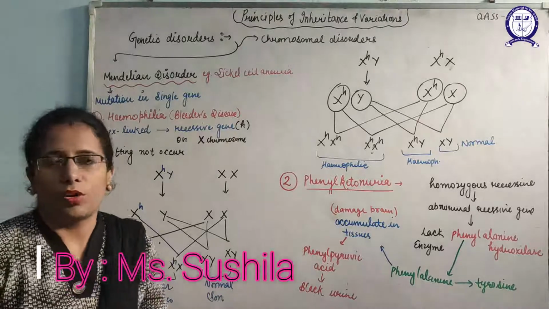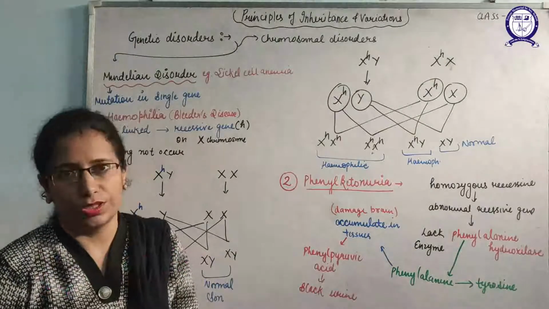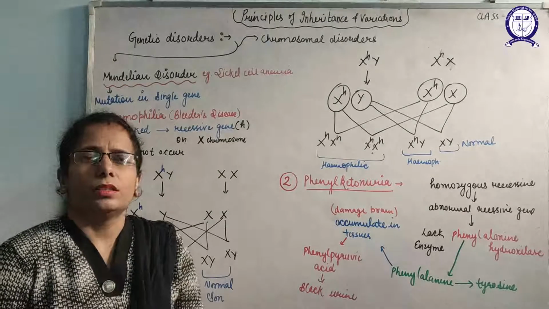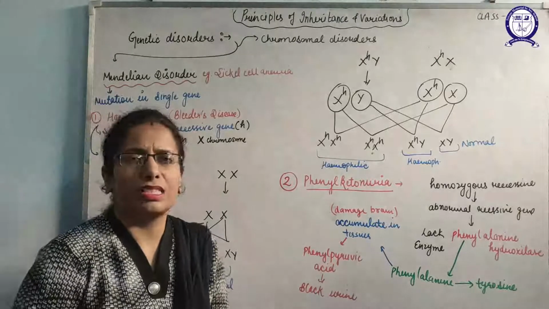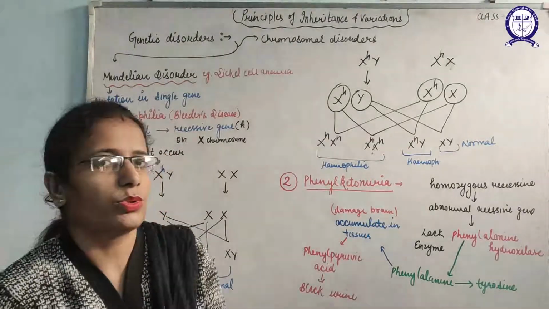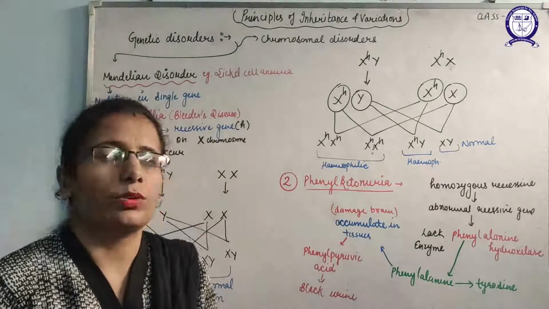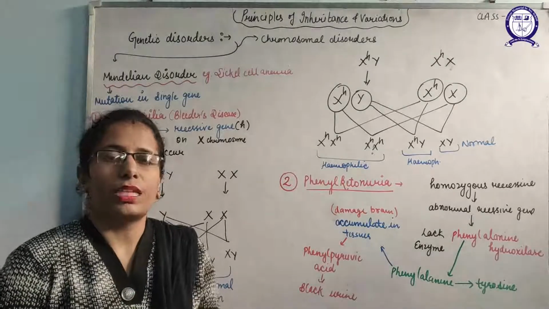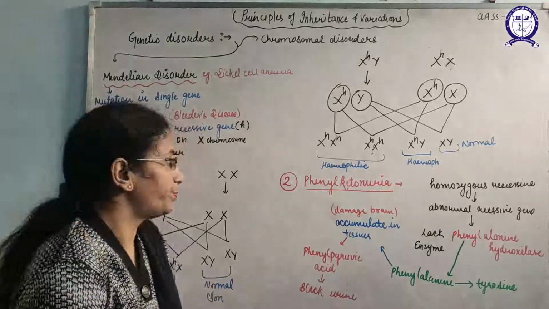Hello students, now we are going to discuss genetic disorders in humans. Yes, there are a number of disorders that take place in the parents due to mutation in the genes or mutation in the chromosomes, and these pass during hereditary inheritance to their offspring also. That is known as genetic disorders, which pass through inheritance to the child by birth.